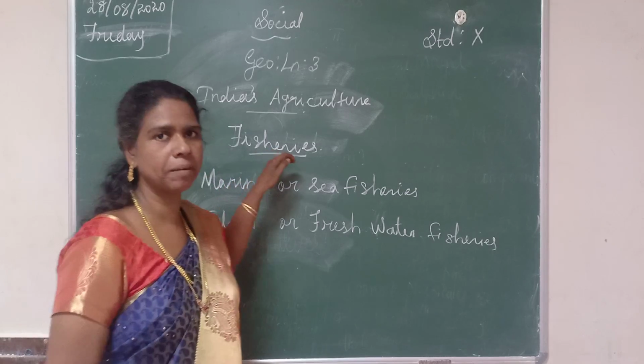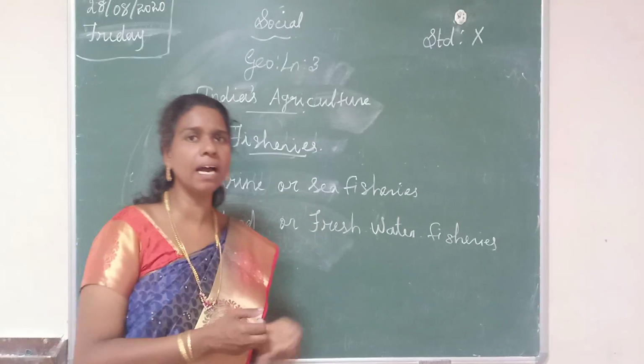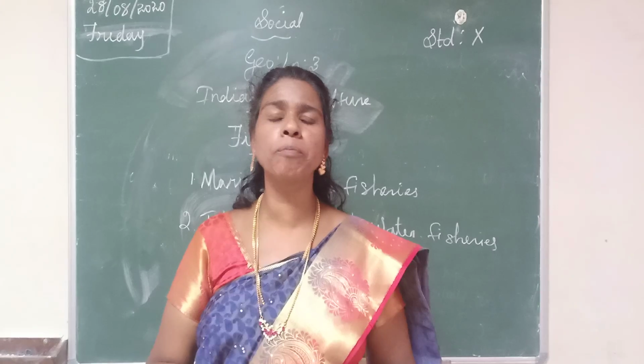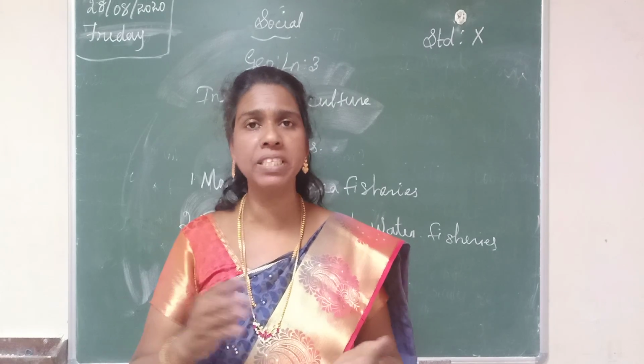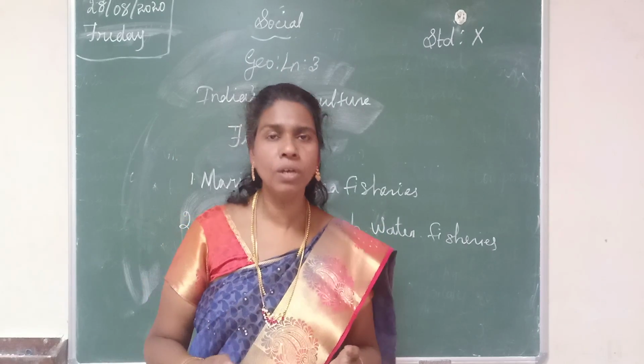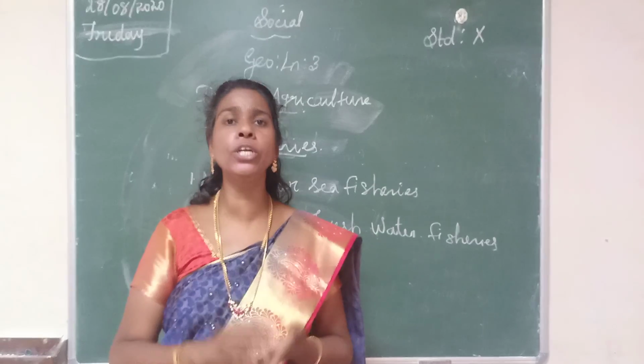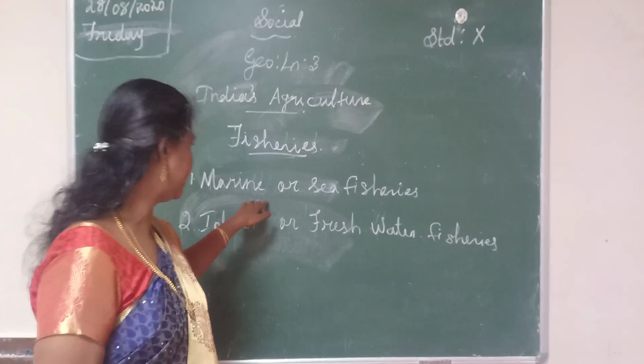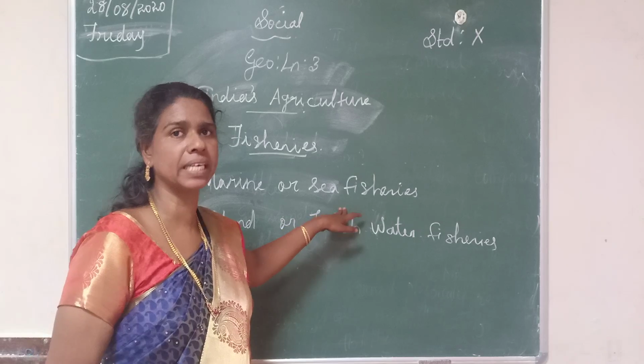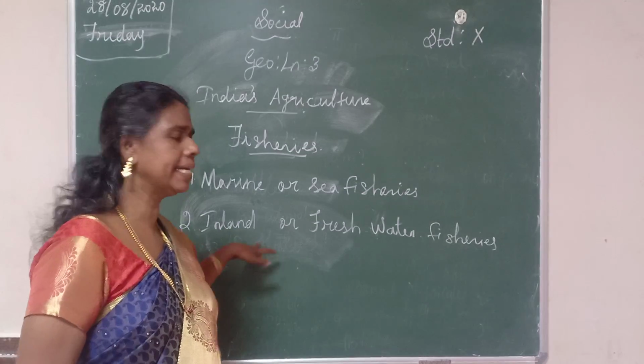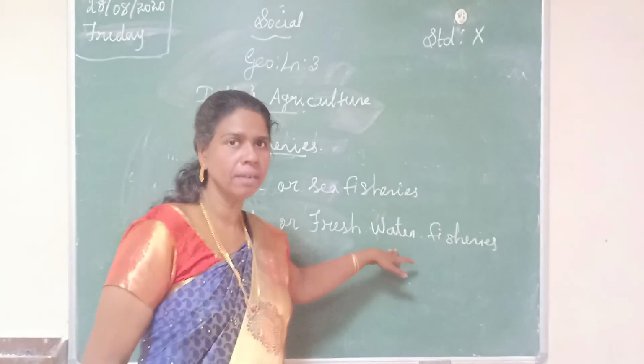Fishing in India is the second largest in the world after China, and it is divided into two types. The first one is marine or sea fisheries, the second one is inland or freshwater fisheries.